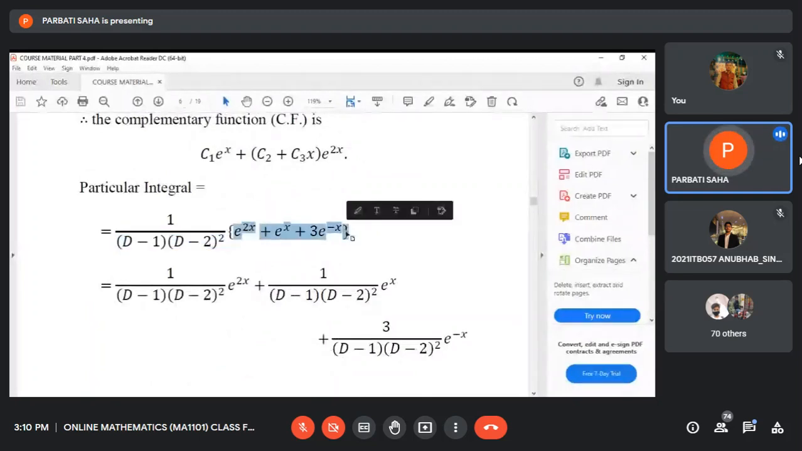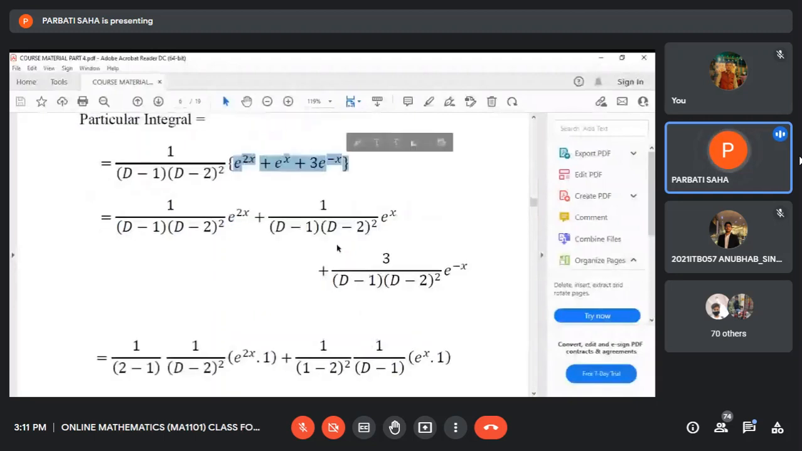Now this step is a very important step. We have 1 by (D minus 1)(D minus 2) whole square times e to the power 2x. This is an exponential function, and you know the first rule: you have to replace D by the coefficient of x, that is 2. But you are allowed to replace D by this coefficient only provided the denominator is non-zero.